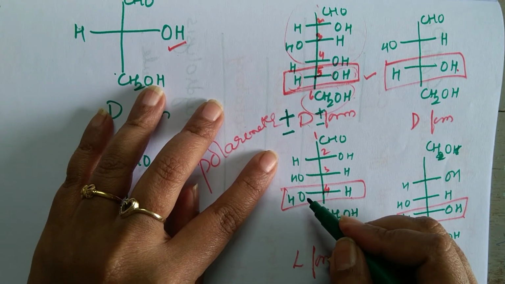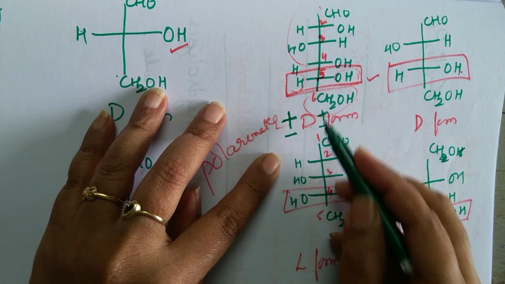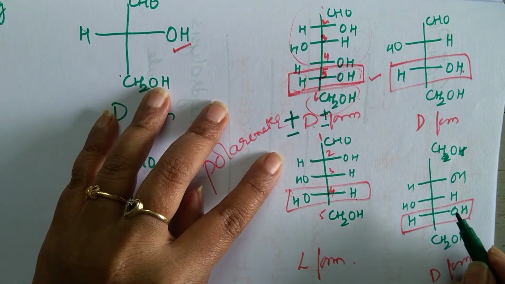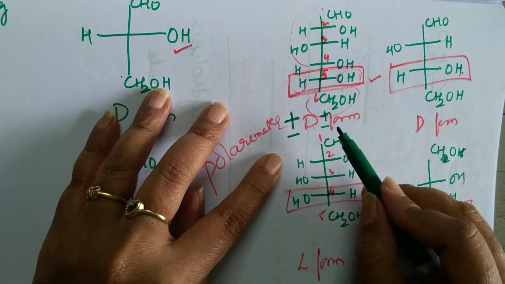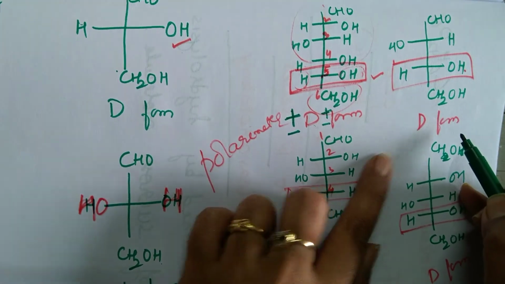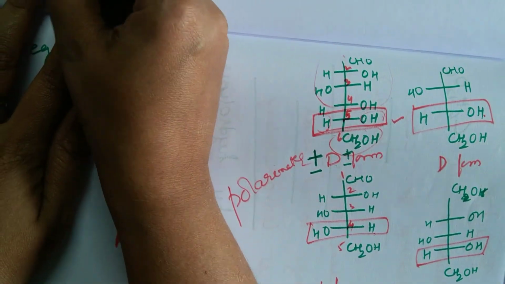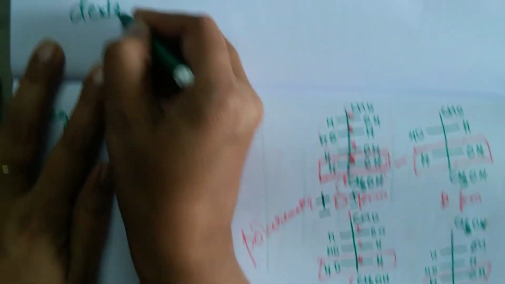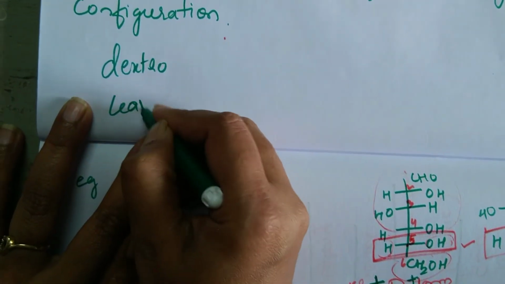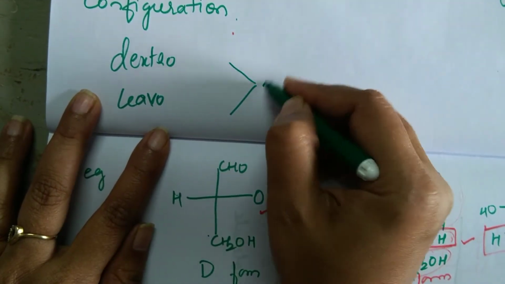Usually all carbohydrates are positive. They are dextrorotatory. Hence the name of glucose is dextrose. Understood? So how do you identify whether the molecule is dextro or levorotatory? By passing it through which instrument?